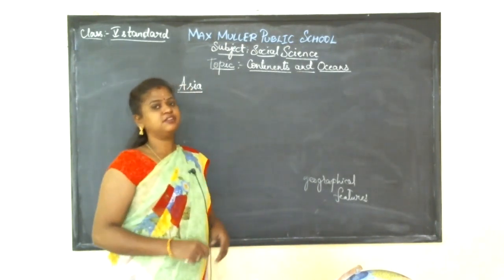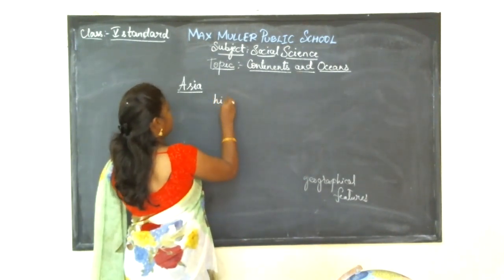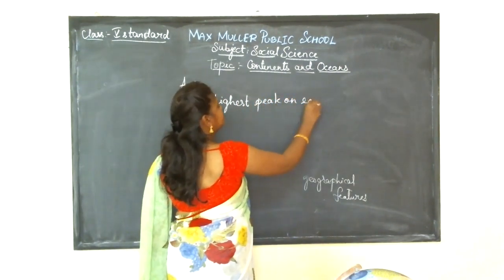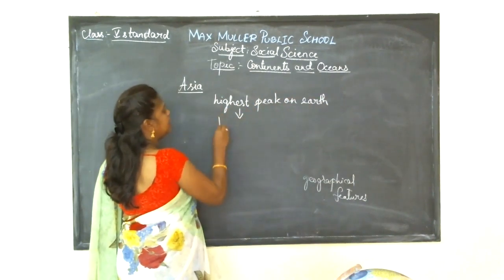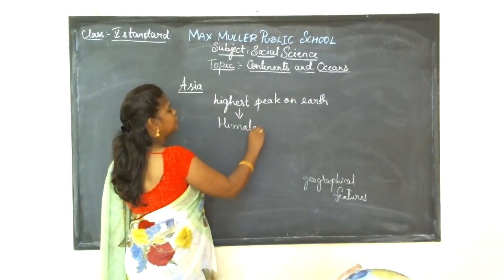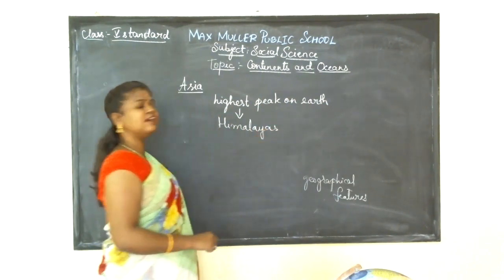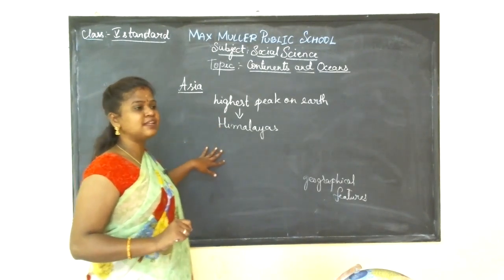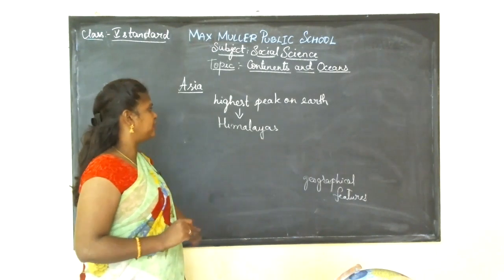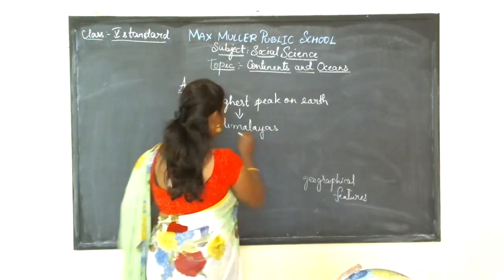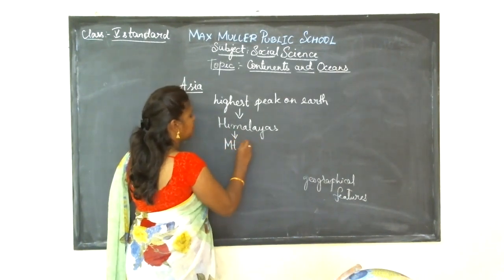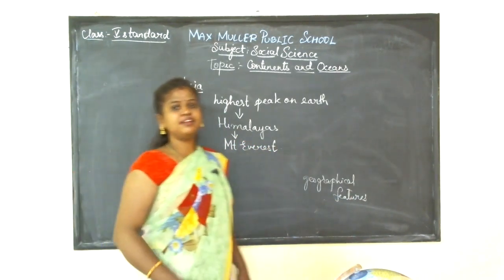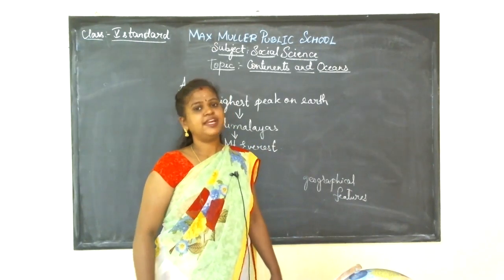The highest peak on Earth is in the Himalayas. Nowhere else in the world can you see a peak so high. In the Himalayas there is the largest peak, called Mount Everest. This is the highest peak in the world and it is located in the Himalayas of Asia.